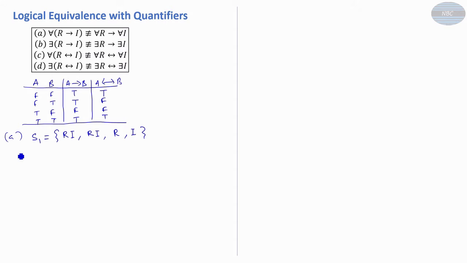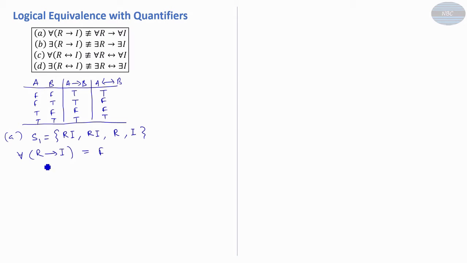Now let us study the left hand side of A, which is for all x, R conditional I. What is the truth value of this? It means if a person is rich, then he is intelligent. Is it the case that if all persons are rich, then they are intelligent? No, only some persons are rich and intelligent. The first 2 persons are rich and intelligent, but the third person is rich but not intelligent. So the truth value of this is false, because we have a universal quantifier here.